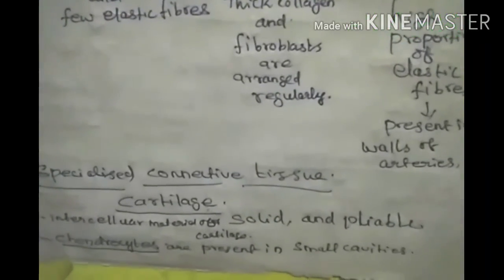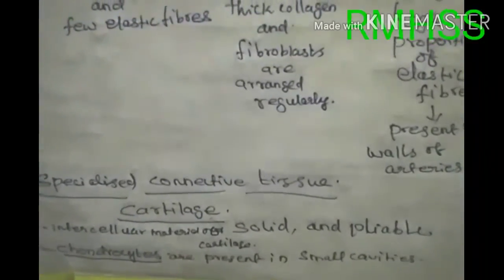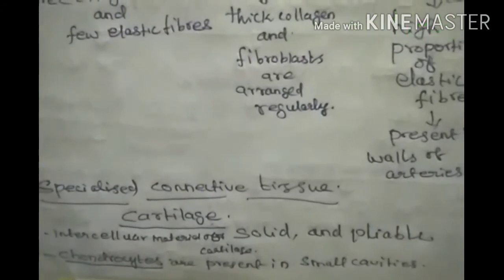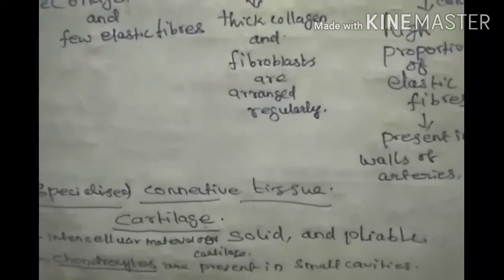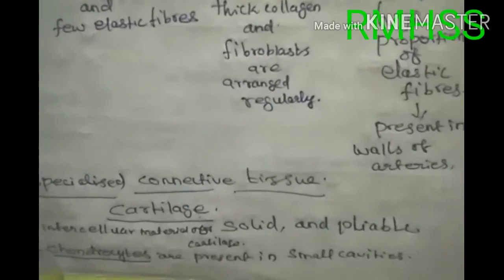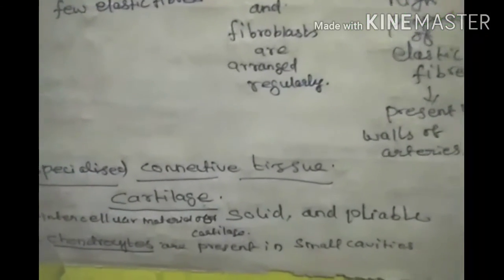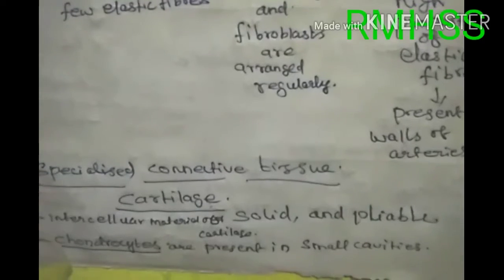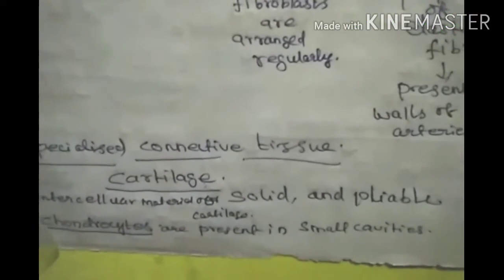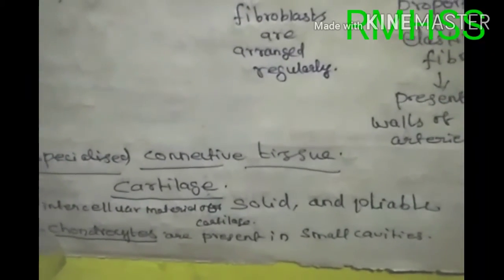So the next topic, specialized connective tissues. Specialized connective tissues are classified into three types. First one cartilage, second one bones, third one blood. First discuss about cartilage. What does cartilage mean? Cartilage contains intercellular materials that are solid and semi-permeable.